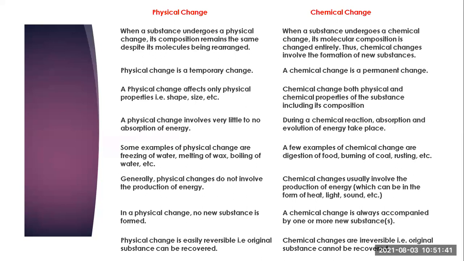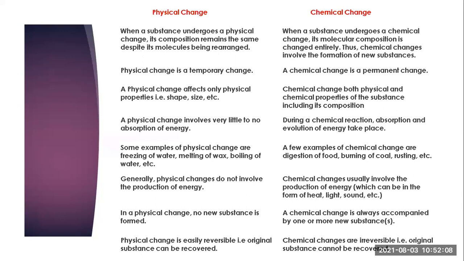Then comes the physical change. Now, physical change is a temporary change. Okay. So, temporarily physical change can occur, whether it is a change in shape or a change in size. But a chemical change is a permanent change. That means whenever any compound gets converted into another compound, that change will be permanent. Okay. Most of the time we cannot reverse the reaction.